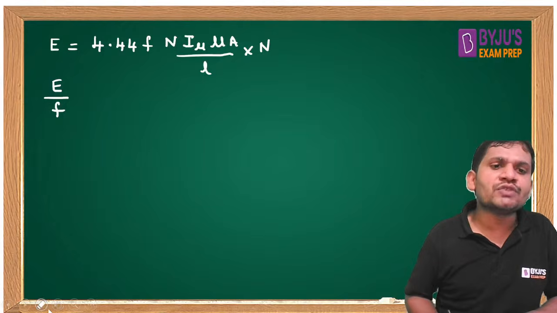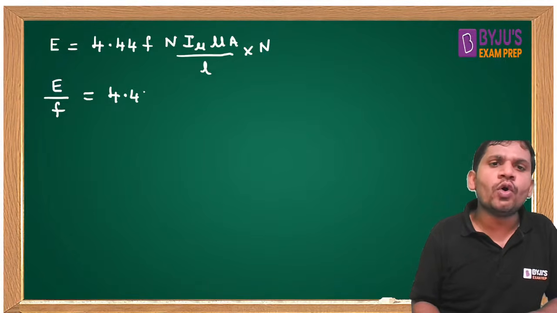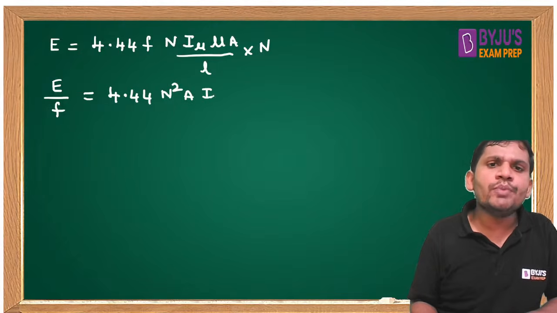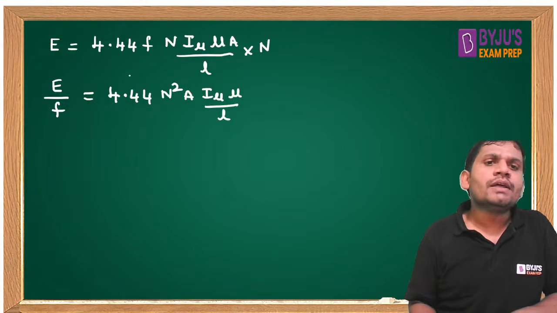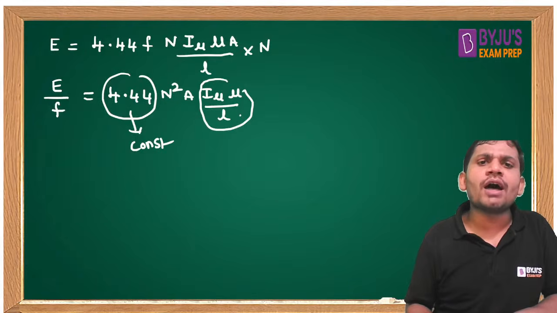E by F equals 4.44 N square into A, I mu into mu by L. But this 4.44 is constant, and this I mu into mu by L is also constant.